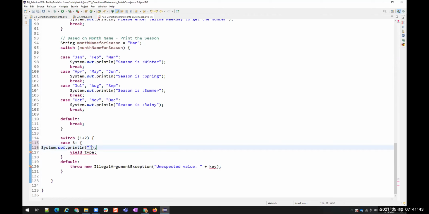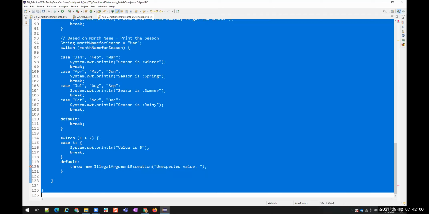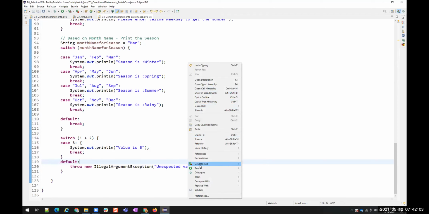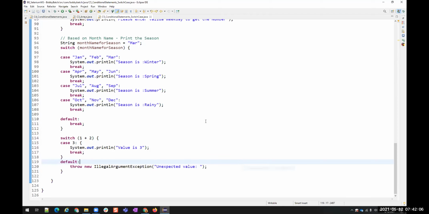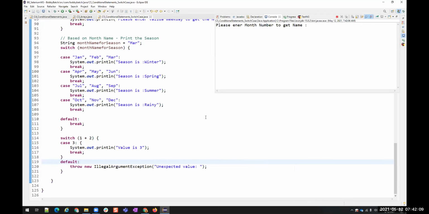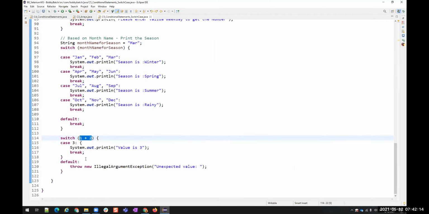So, for example, I'm just writing a normal case statement and let us see whether it's working or not. Okay. See, value is 3, it is printing because it is able to calculate these values. Suppose if I give 2 plus 2, what is the case? 4. But do I have case 4? I have only case 3. Let me see again.